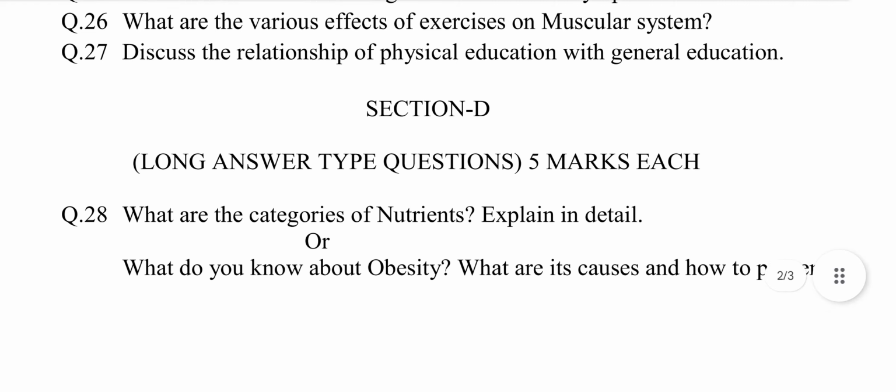Question number 26. What are the various effects of exercises on muscular system? This question is selected from chapter number 2, Physiological Aspects of Physical Education. The answer may be: a few effects of exercises on muscular system are as listed below. Number 1, gain in strength. Number 2, body composition changes. 3,